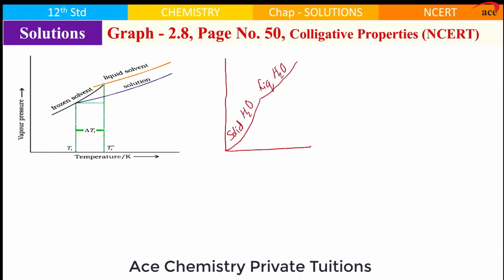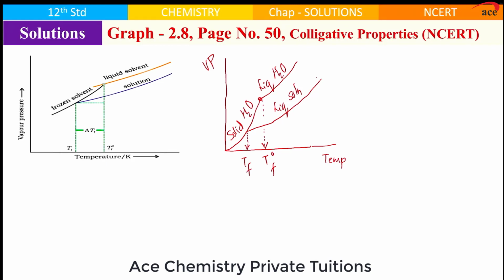This is liquid water, and you are already aware vapor pressure is your y coordinate and temperature is your x coordinate. Wherever it cuts, this temperature is called the freezing point of water, Tf naught. And the liquid solution graph will be below. Scientifically, that is correct. Wherever it cuts, that will be called the freezing point of solution.